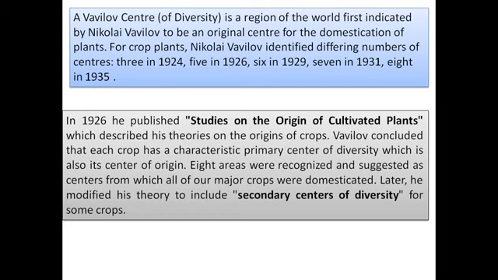Vavilov concluded that each crop has a characteristic primary center of diversity, which is also its center of origin. 8 areas were recognized and suggested as the centers from which all our major crops have originated and been domesticated. Later, he modified his theory to include secondary centers of diversity for some crops. So let us see what the 8 centers of origin proposed by Vavilov are.